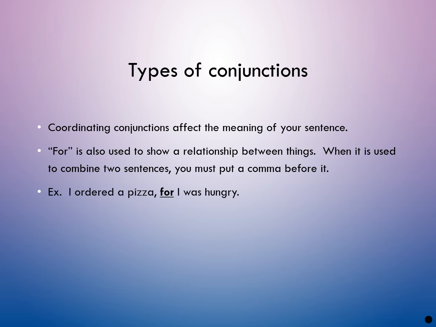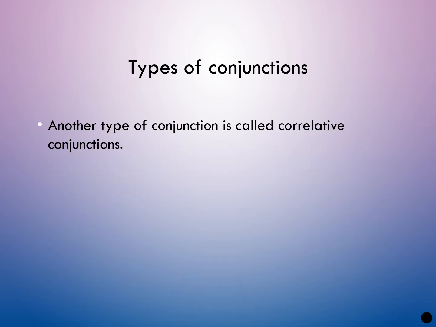For is used to show a relationship between things. When it is used to combine two sentences, you must put a comma before it. I ordered a pizza, comma, for I was hungry.